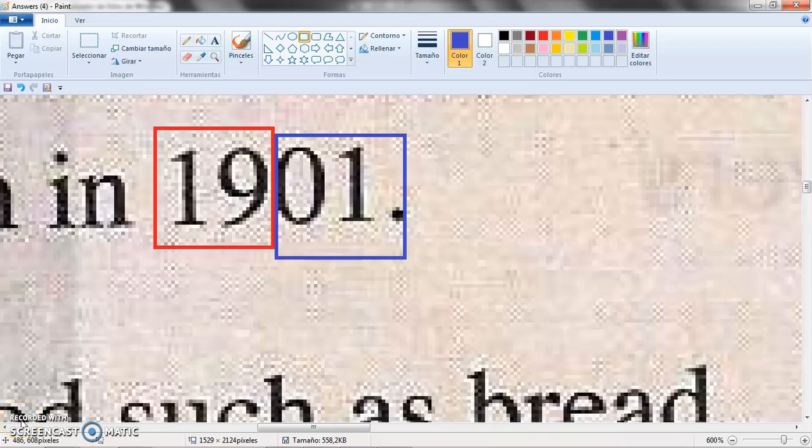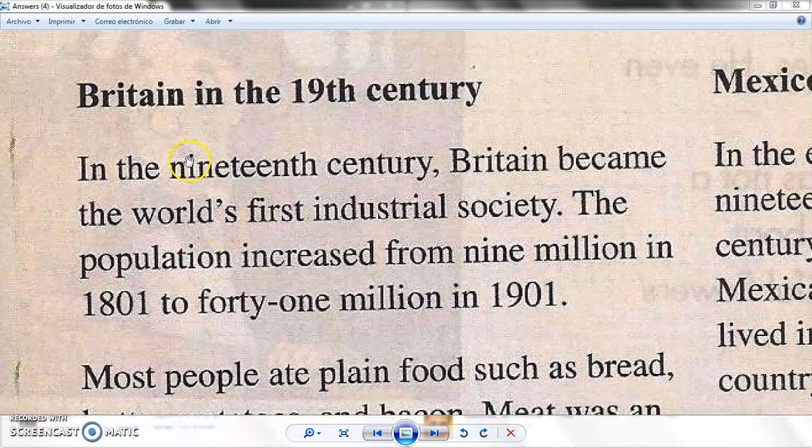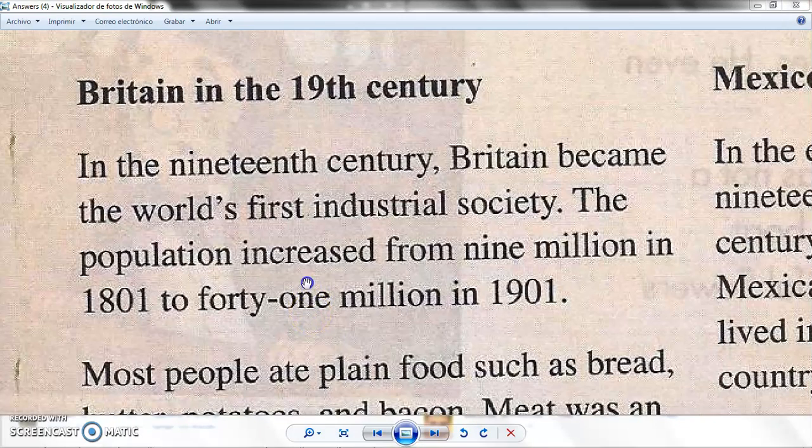I'm going to make the reading, so please listen to what I say. I'm going to do the reading because this is an action. I'm sorry for that. I'm not making, I'm doing. Thank you. Read it with me. Britain in the 19th century. In the 19th century, Britain became the world's first industrial society. The population increased from 9 million in 1801 to 41 million in 1901.